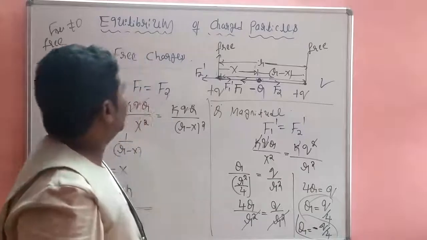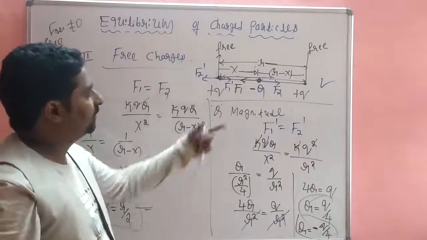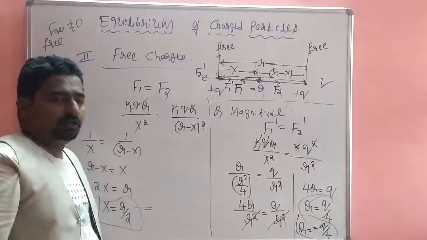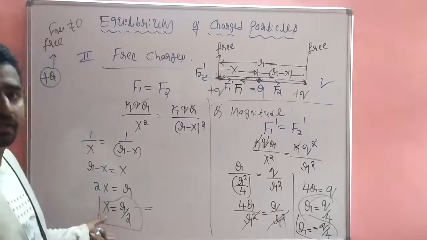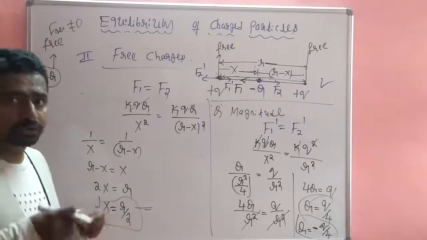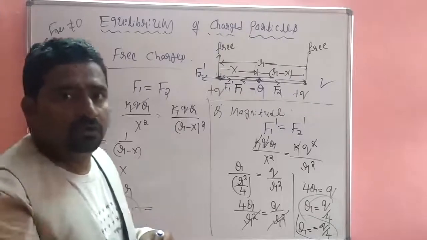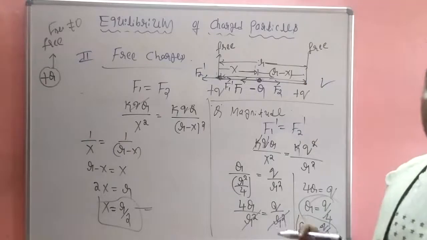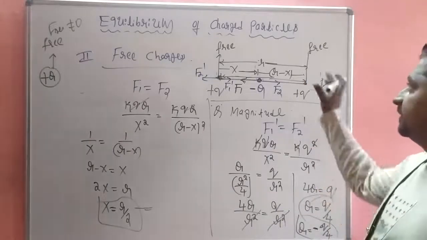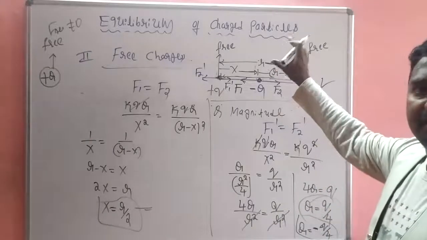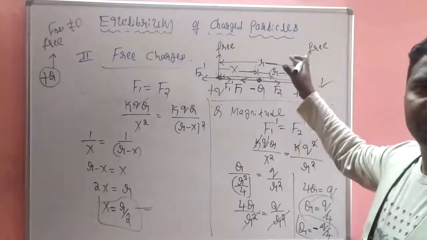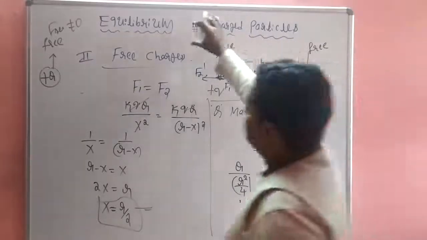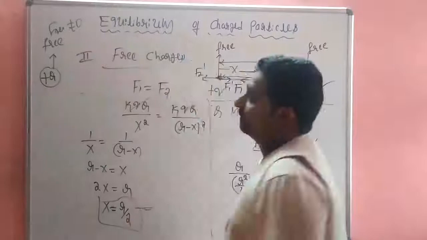So this is the magnitude of the charge. The location is r by 2, in the position of r by 2 with magnitude Q by 4, minus Q by 4. That is the complete position of the system of charges, which is said to be in equilibrium.